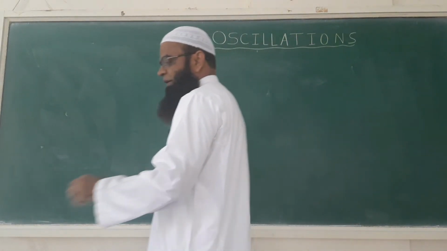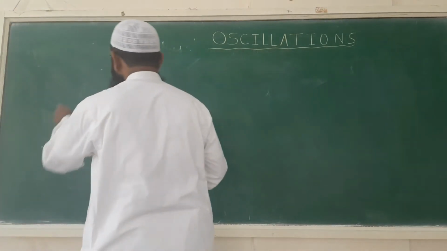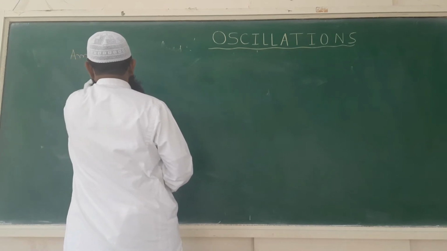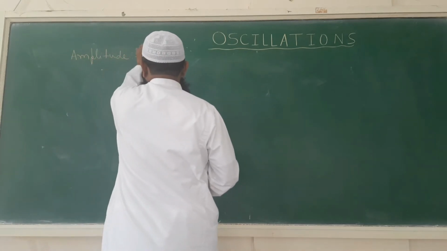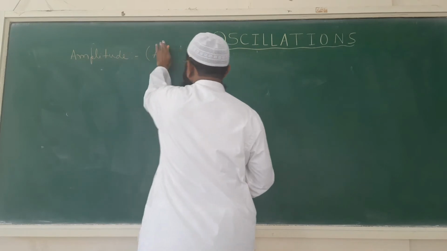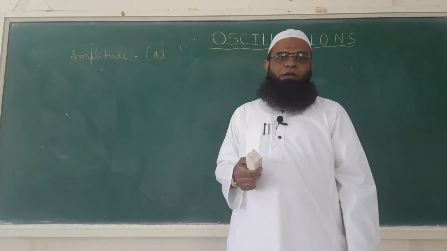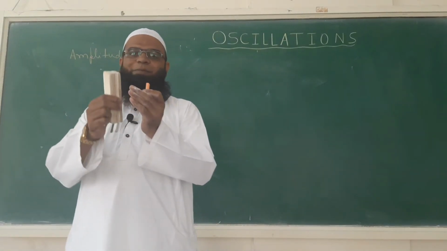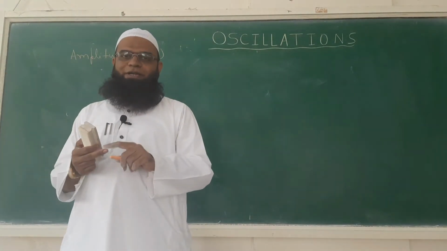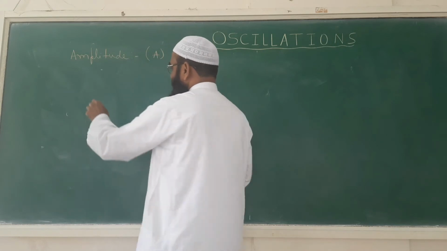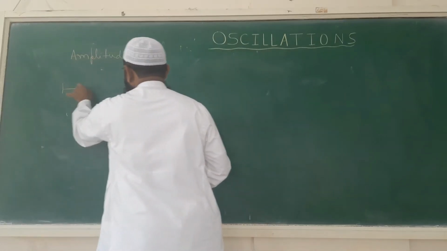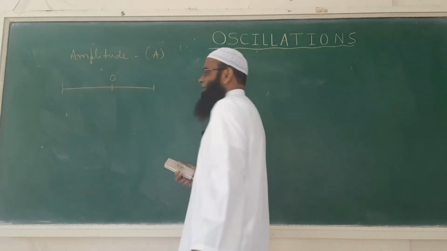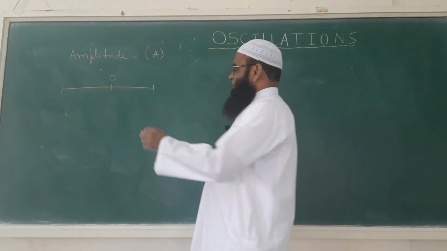In this, the first definition is regarding amplitude. Amplitude we generally denote by capital A. Now what is amplitude? Amplitude is the maximum displacement of the particle from mean position. For example, let us consider a particle performing simple harmonic motion.